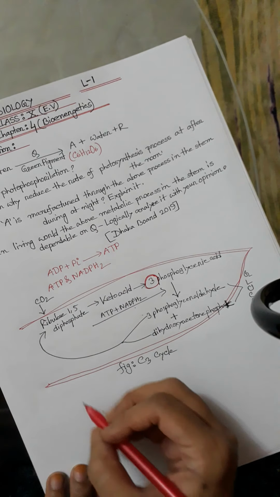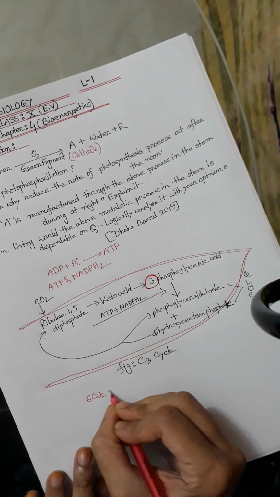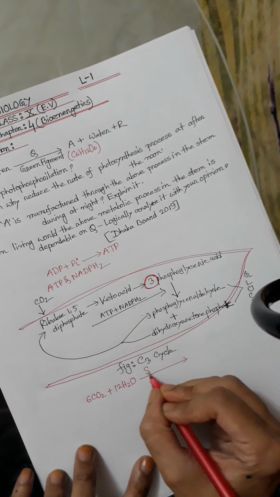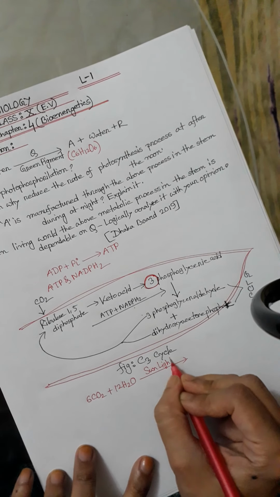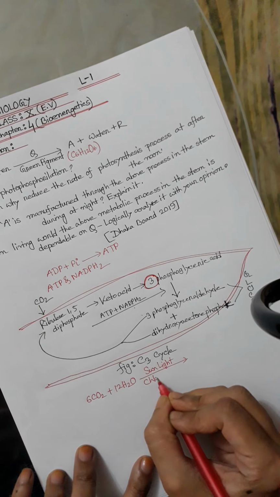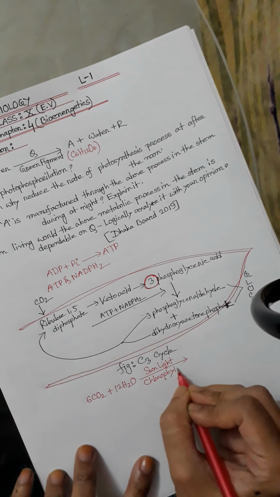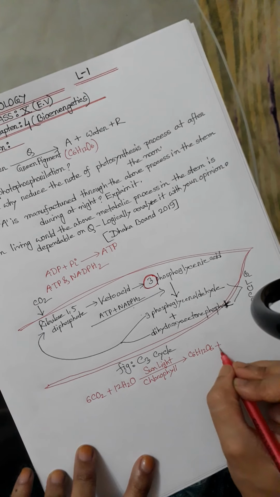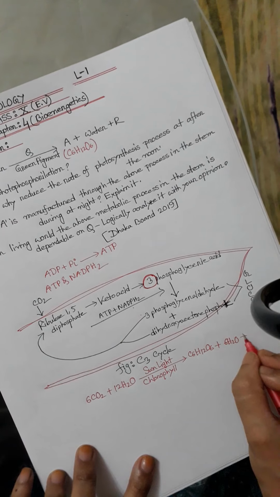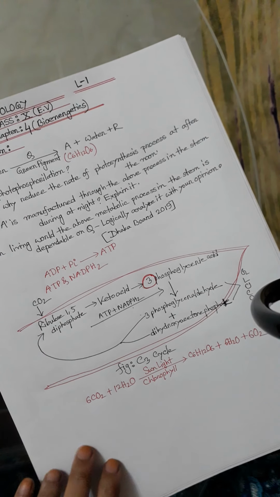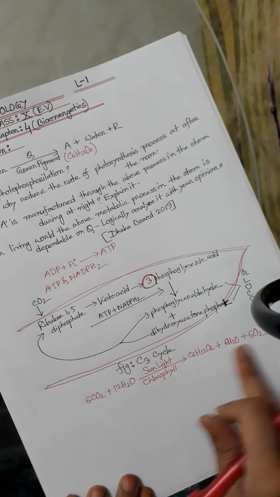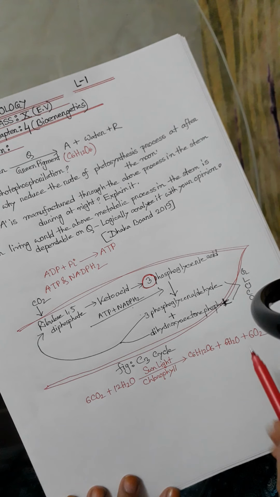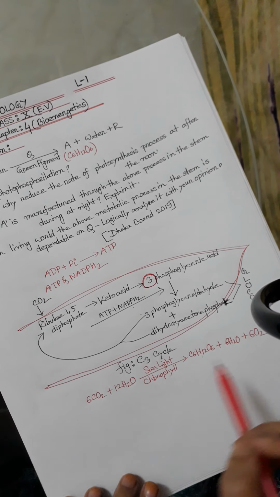The full reaction is here: 6 CO2 plus 12 H2O, with sunlight and chlorophyll, gives glucose C6H12O6 plus 6 molecules of water plus 6 oxygen. So this is the full reaction of photosynthesis. 6 CO2, 12 H2O, sunlight, chlorophyll, here carbohydrate, water, and oxygen.